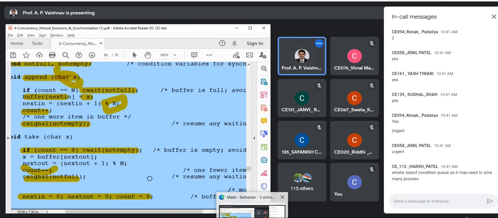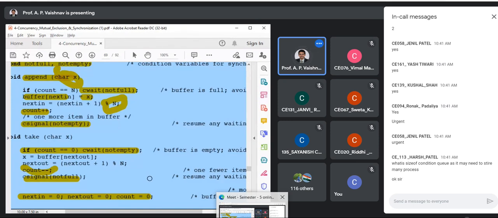Size of condition queue, it may need to, yes. So size will be dynamically allocated by your programming language, Harsh. So we don't need to worry about that, right? And that is why there is an advantage over here.